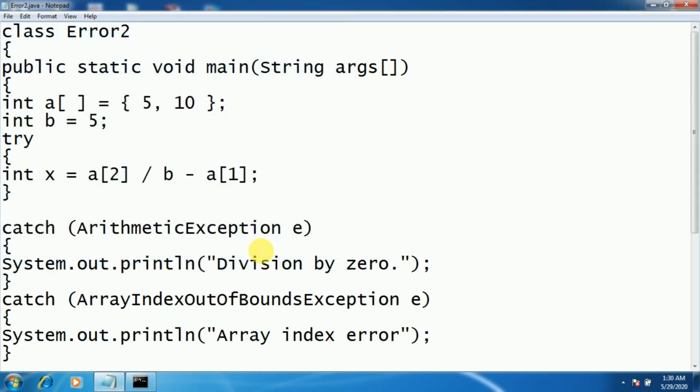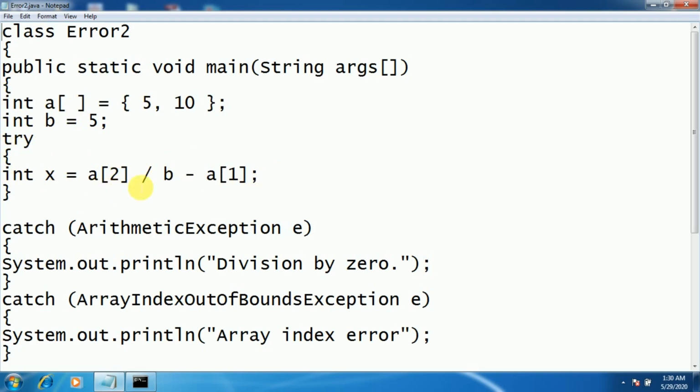example. Now we have defined a class called error2, and in this we have defined one array, int a[] = {5, 10}. These are the elements which will be stored in the array at index 0 and 1. So now if you see, the size of the array is 2. And another variable we have taken, int b is equal to 5. Then we have included a statement: try, int x is equal to a[2] divided by b minus a[1].